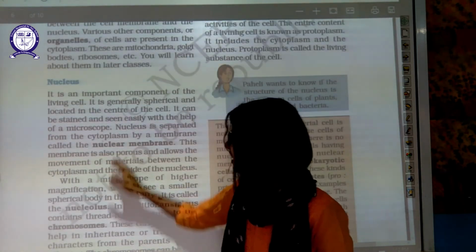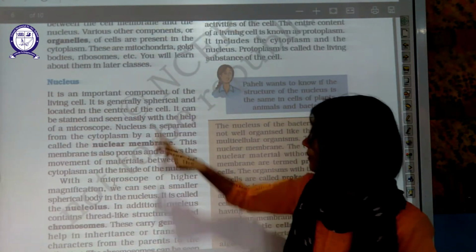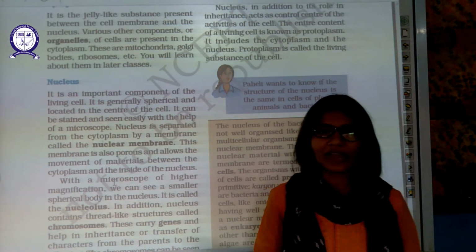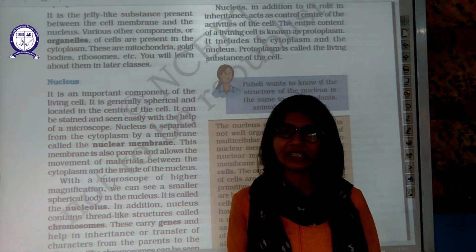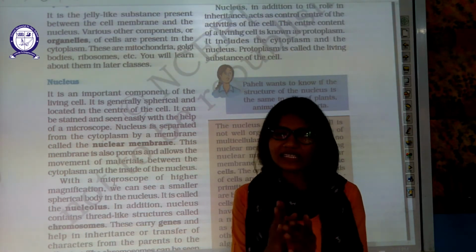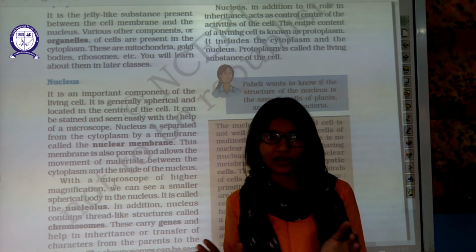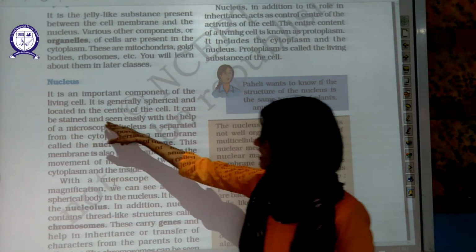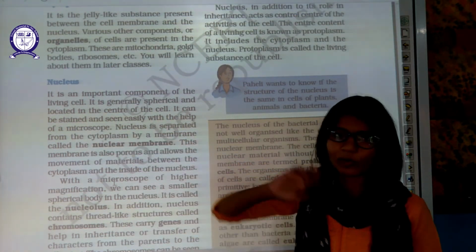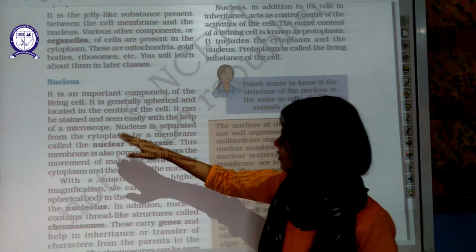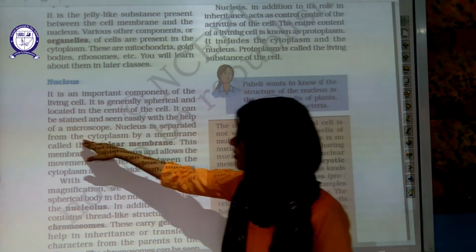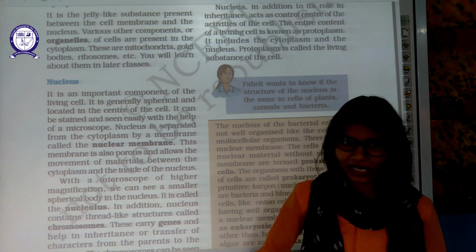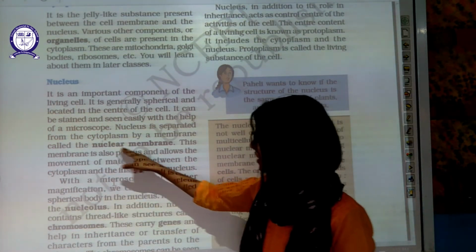Nucleus is an important component of the living cell. Generally, roughly spherical, and located in the center of the cell. In case of animal cell, it is always in the center, but in case of plant cell, it is slightly towards the corner. We will discuss why. It can be seen by staining with the help of a microscope. After staining, you are able to see the nucleus. Nucleus is separated from the cytoplasm by a layer known as nuclear membrane.